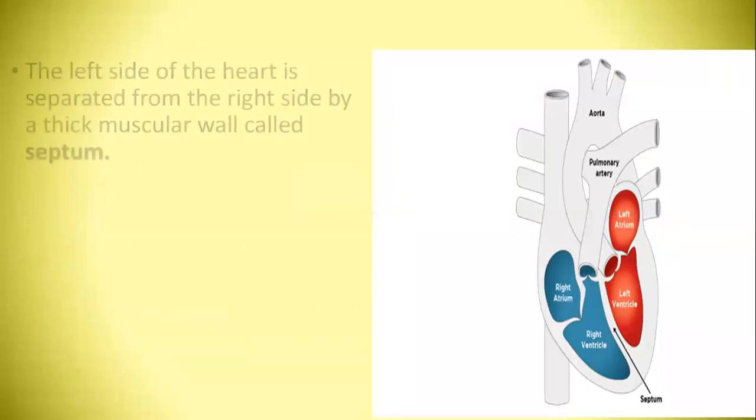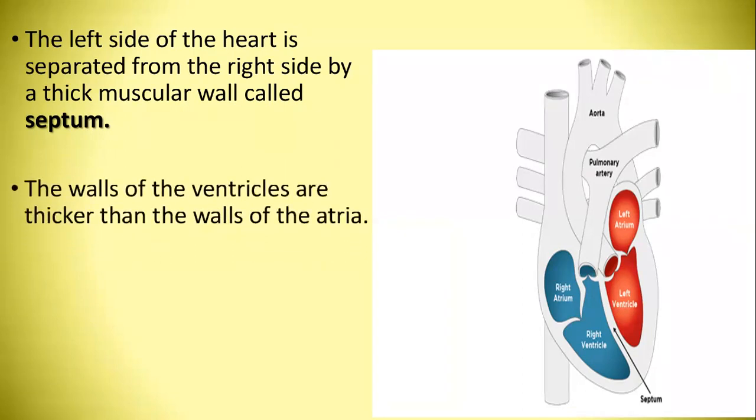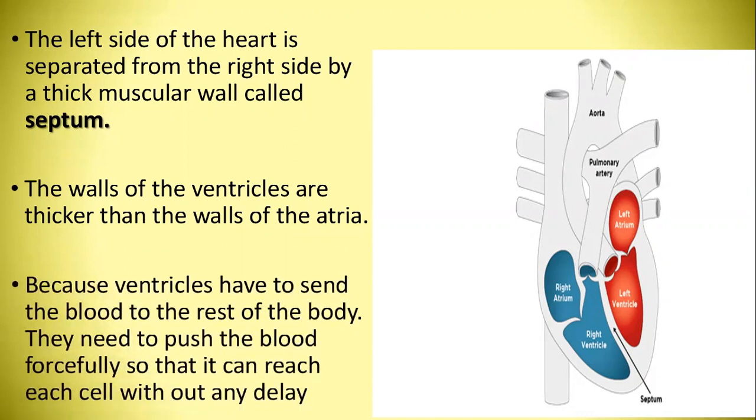Human heart. The left side of the heart is separated from the right side by a thick muscular wall called septum. The walls of the ventricles are thicker than the walls of the atria. Because ventricles have to send the blood to the rest of the body, they need to push the blood forcefully so that it can reach each cell without any delay.